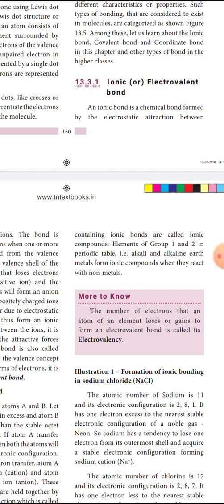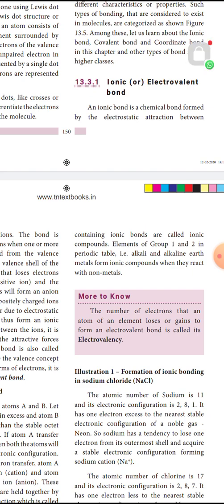When one or more electrons are transferred from the valence shell of one atom to the valence shell of another atom, ions are formed.